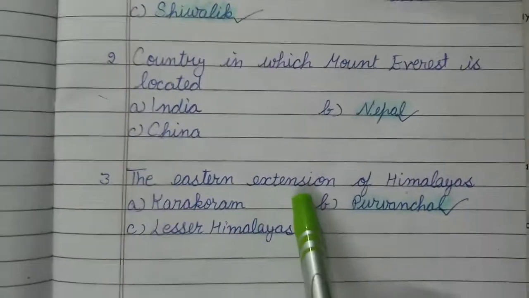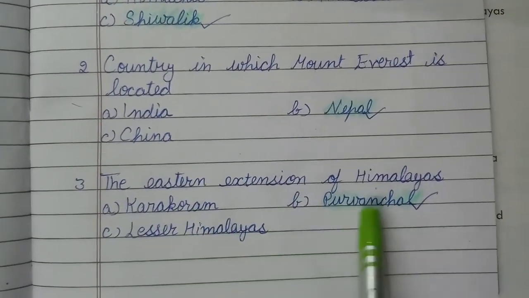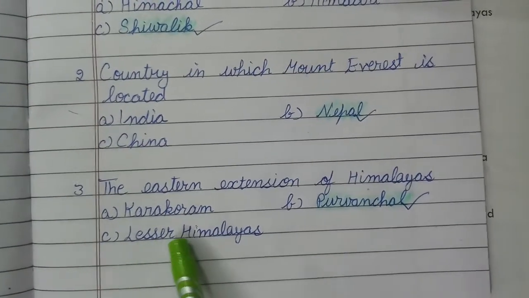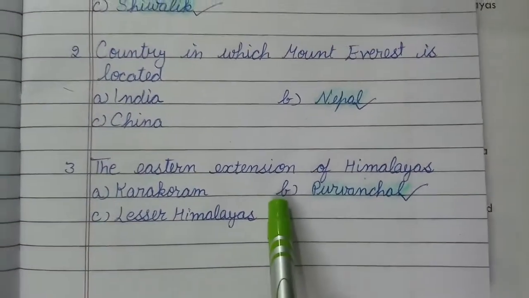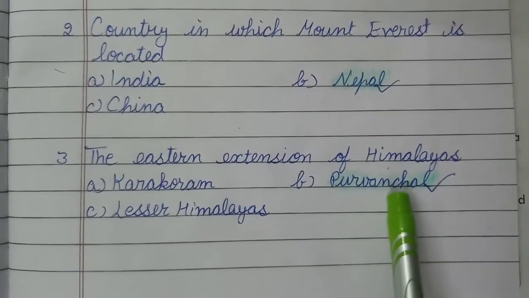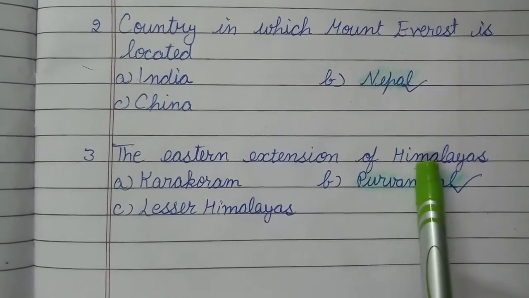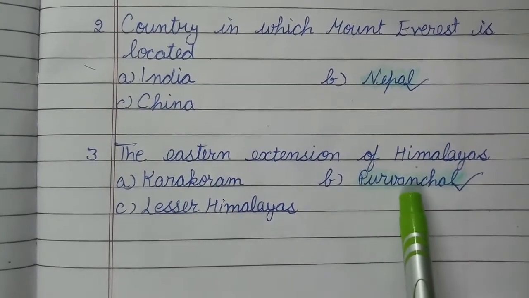The eastern extension of the Himalayas: option A Karakoram, B Purvanchal, C Glacier Himalayas. The right answer is B, Purvanchal. The eastern extension of the Himalayas is Purvanchal.